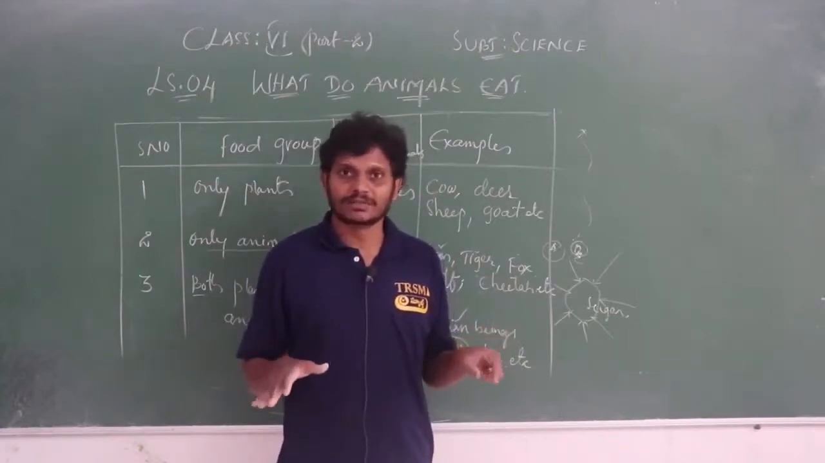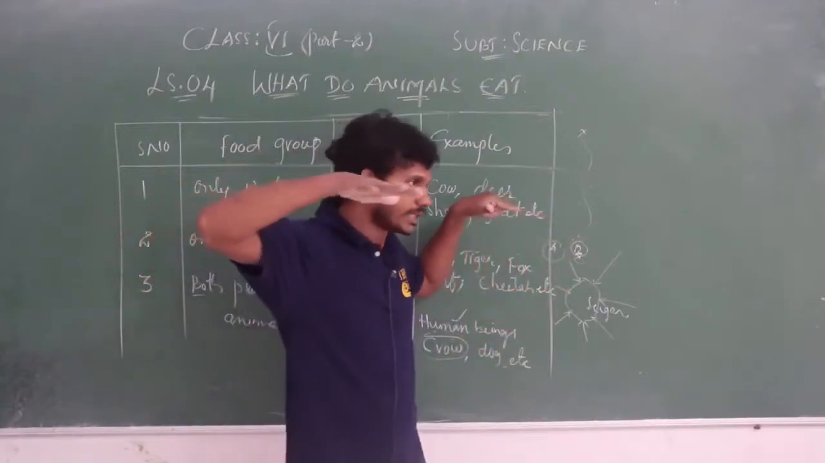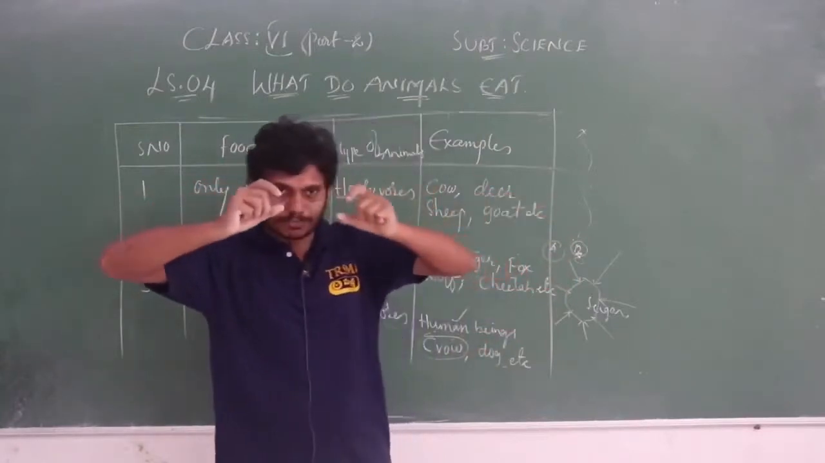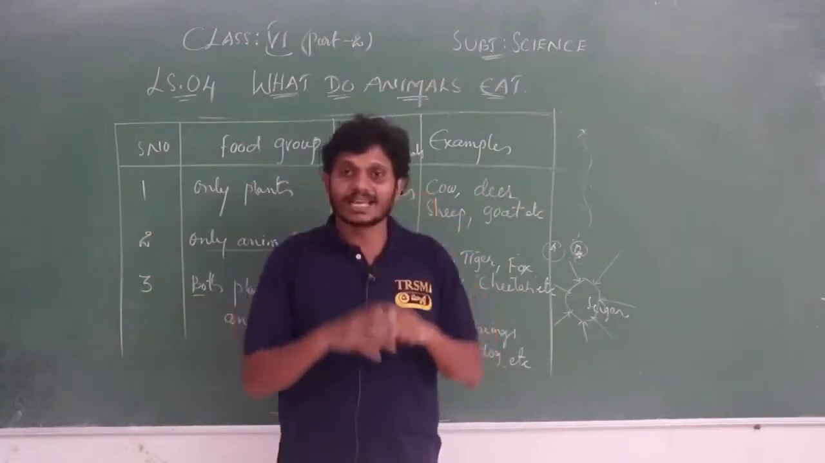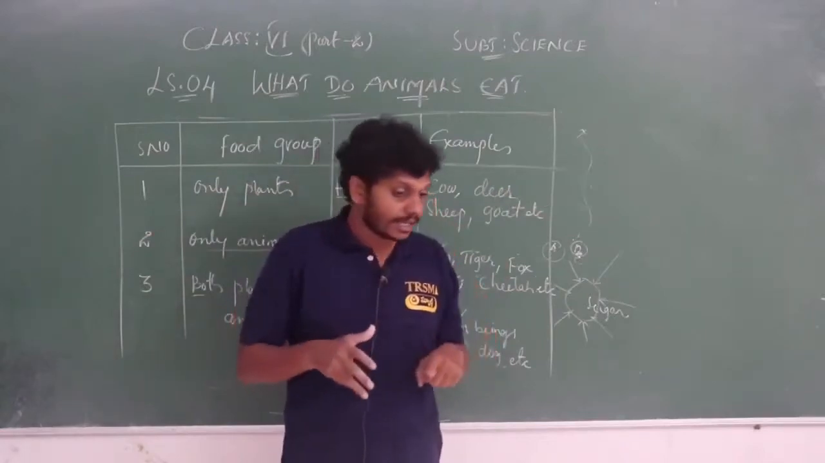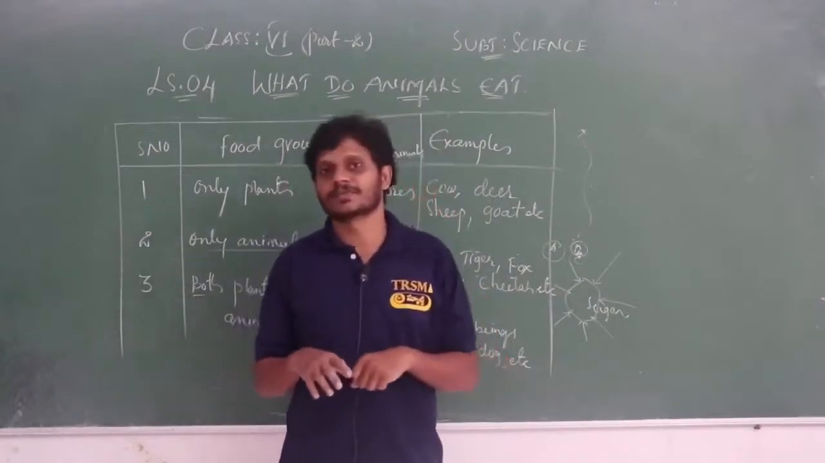For example, the vulture. Think of the vulture moving in the sky like this. With its powerful eyes, the eagle and the vulture can see what is happening or what is available on the earth's surface.